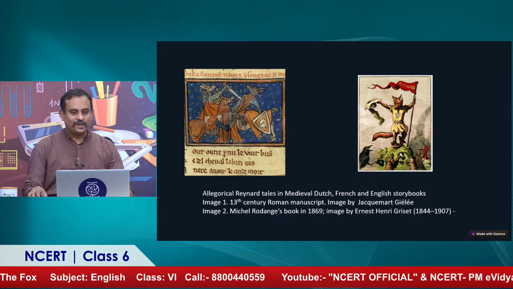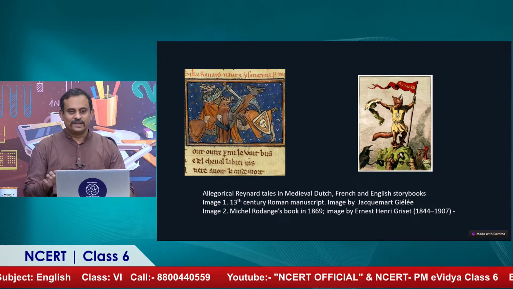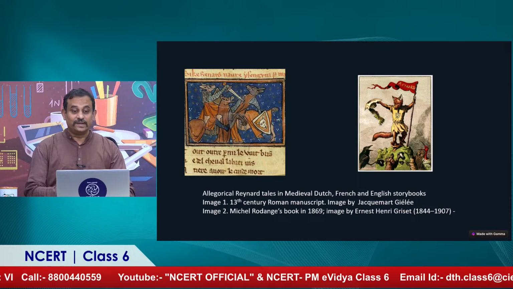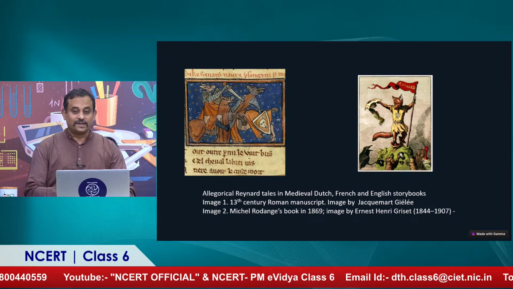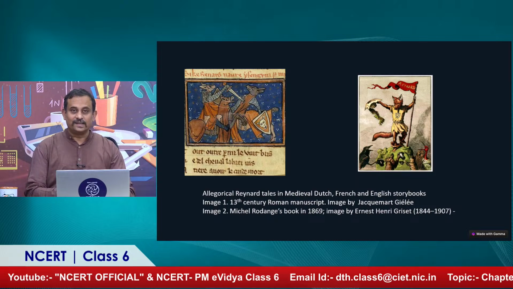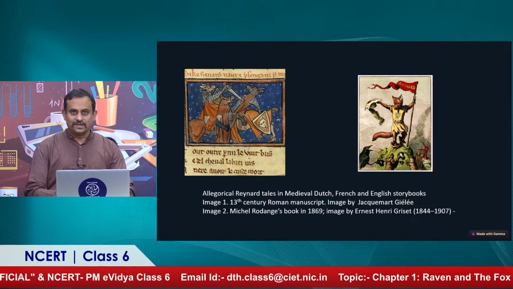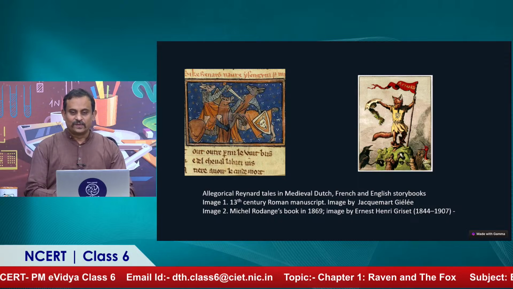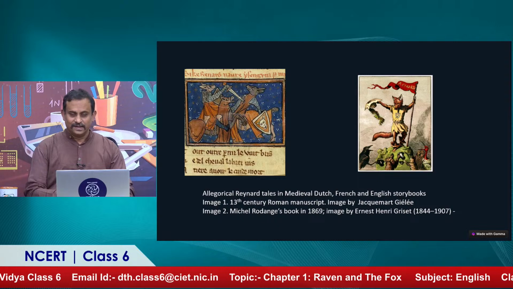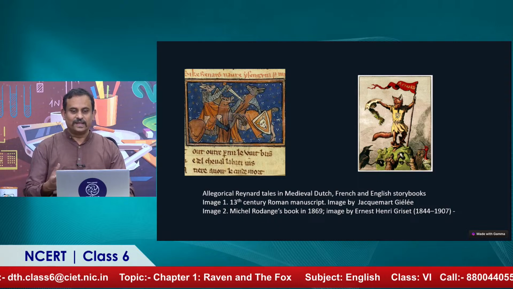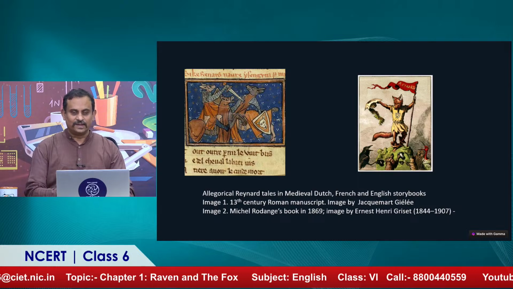So on our screen right now, as you can see, on the left is a 13th century representation, so in the year 1200, stories of Reynard the Fox, and the other one is from the 19th century from a children's book by Michel Rodanger in 1869. So for 1,000 years these tales of Reynard the Fox have been circulating, and of those tales this crow tale is one.